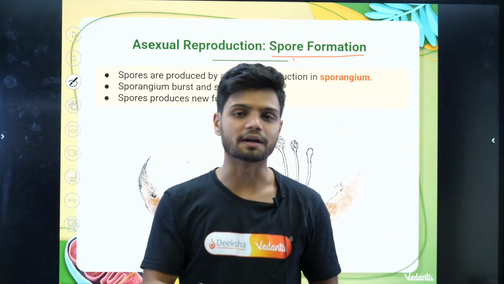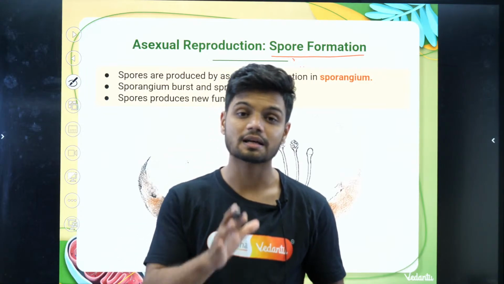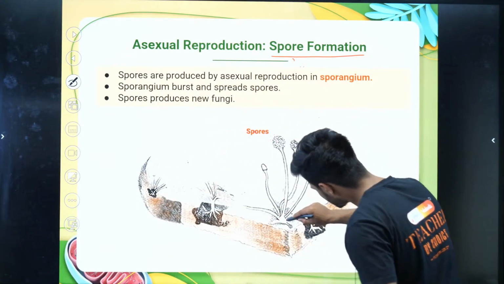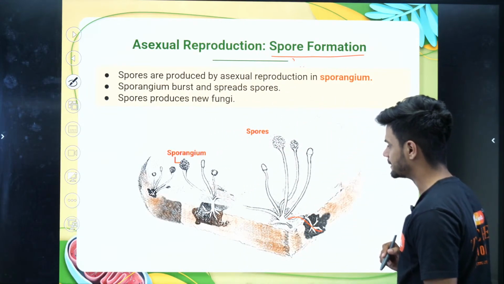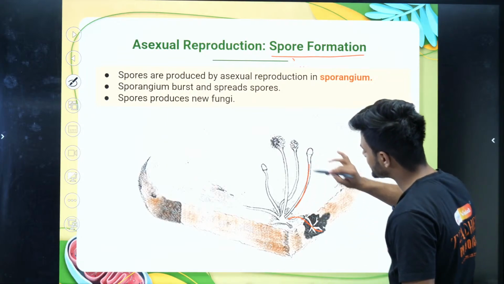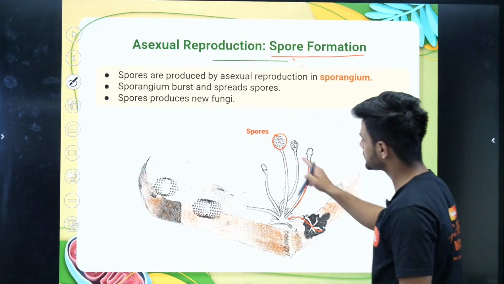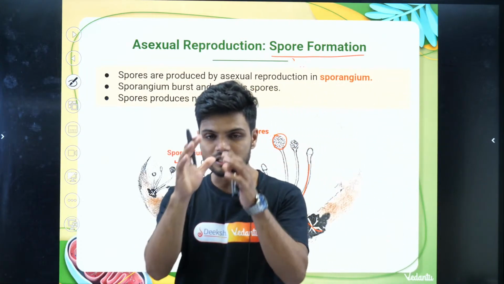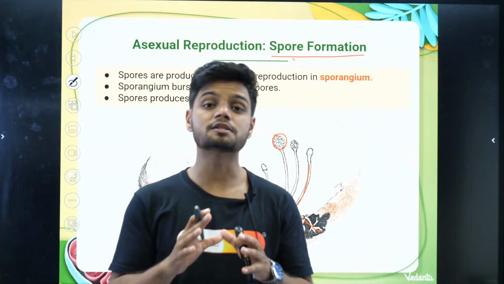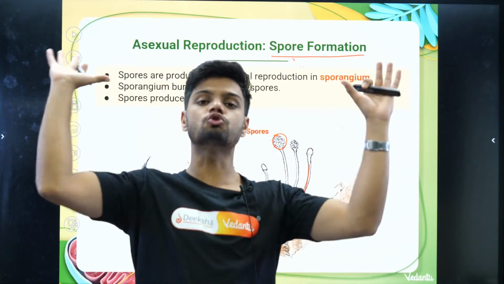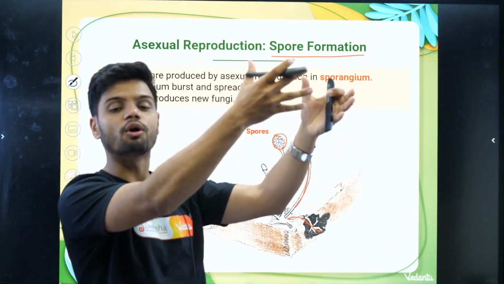The vegetative part is called mycelium. This is called sporangiophore, and this is called sporangium. Inside the sporangium there are many spores.